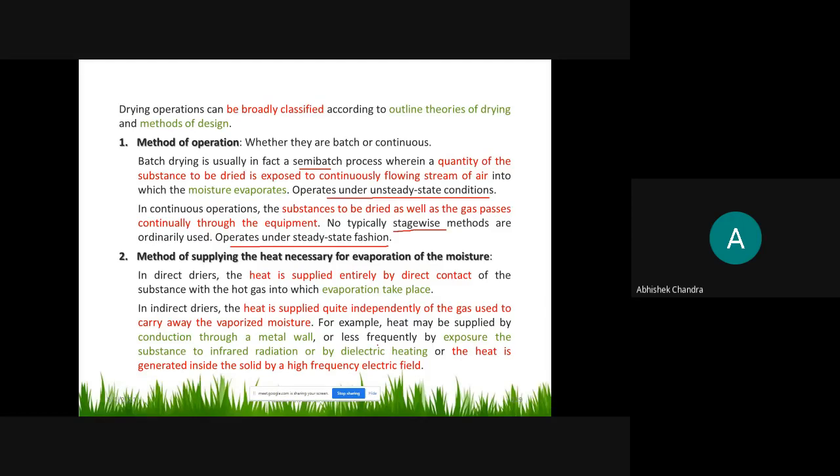And another way is exposure of the substance to infrared radiation or dielectric heating, right? Infrared radiation or dielectric heating, this method is also used, but it is limited, less frequently used. Another method is to heat the substance using a high frequency electric field, that is, place the material in a high frequency electric field so that the molecules of the substance are energized, and just this type of action takes place in a microwave oven.